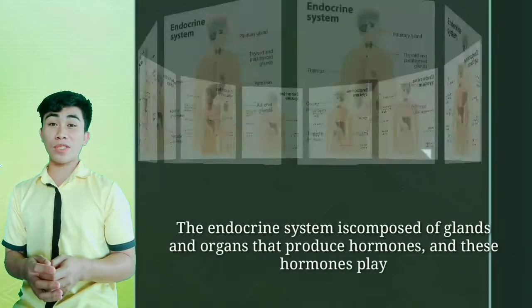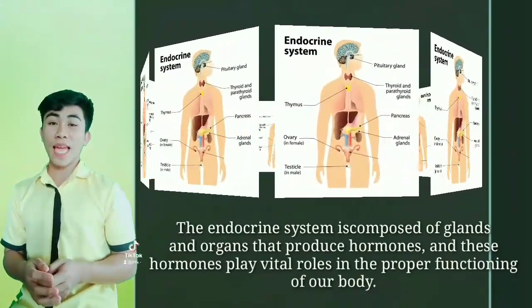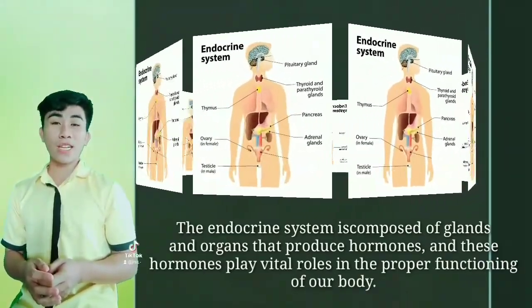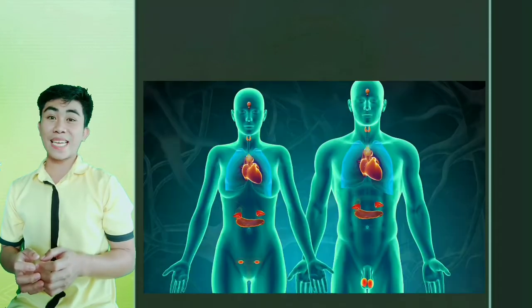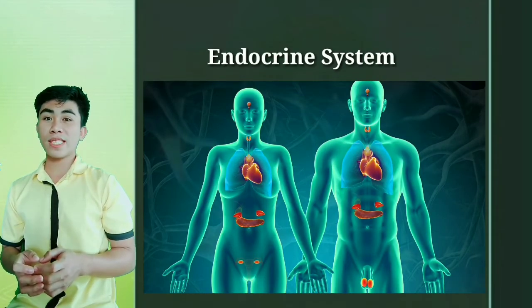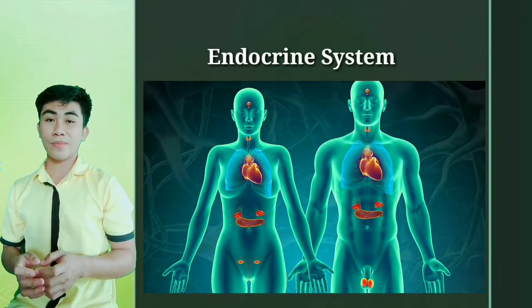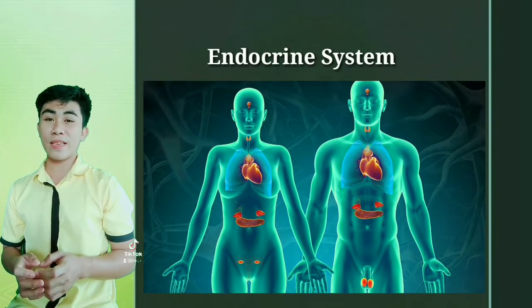The endocrine system is composed of several different glands and organs that produce hormones. And these hormones play vital roles in the proper functioning of our body. Indeed, through that short activity, you are given an idea that today we will be discussing the endocrine system of the human body. We will tackle its function, the different glands and organs that it has, the hormones that each organ and gland releases, and the ways to keep our endocrine system healthy.